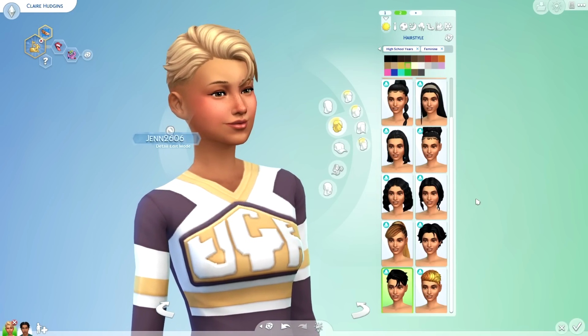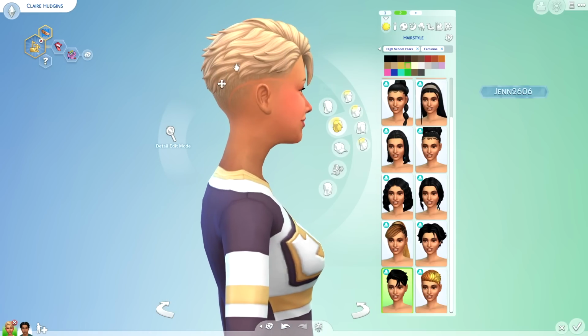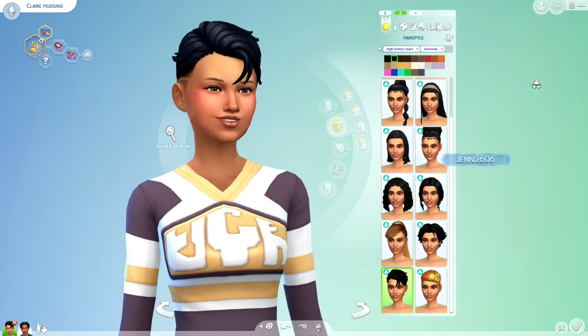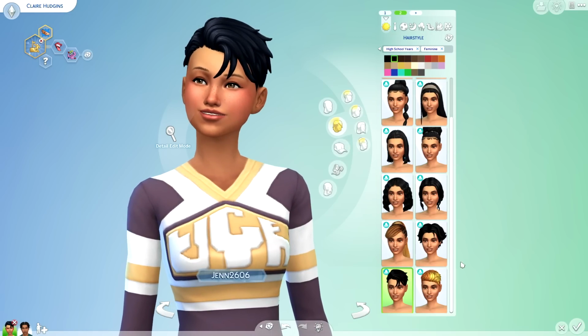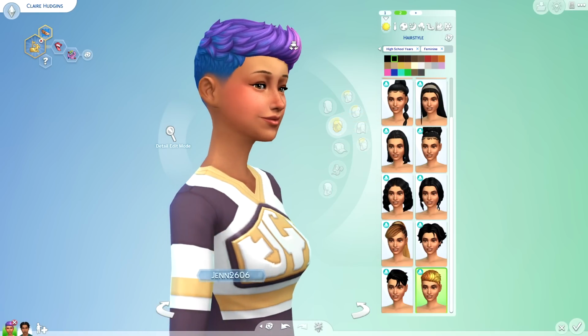And then we also have this really trendy hair. I don't know how to explain it, but basically it has the shaven side, if you guys can see the little slice or design on the sides, and then it's really long and kind of just flowy at the top. And this hairstyle here is oof.